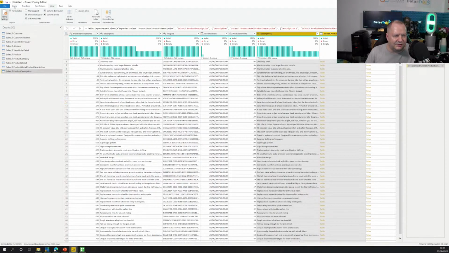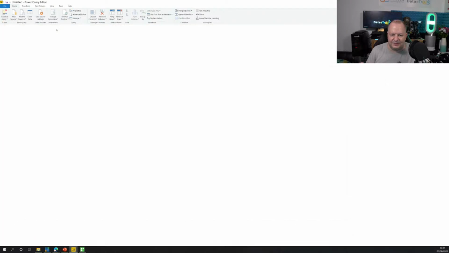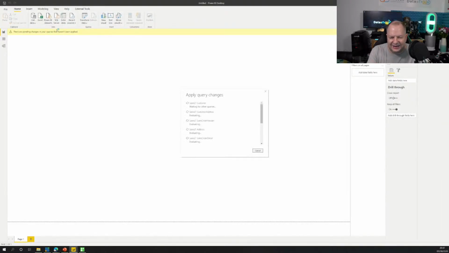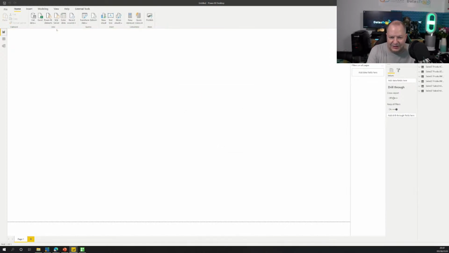Let's go look at a different one. I'm just going to go Home and Close and Apply, because I want to now load this data into my Power BI report. So we're creating an internal model. It's a memory resident model, so it's going to be highly compressed and very efficient. And you see here we've now got all of these structures being added in.